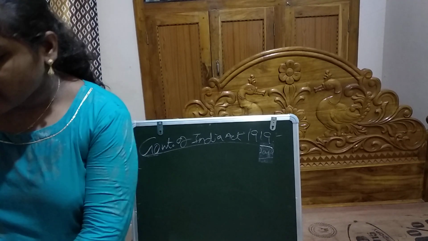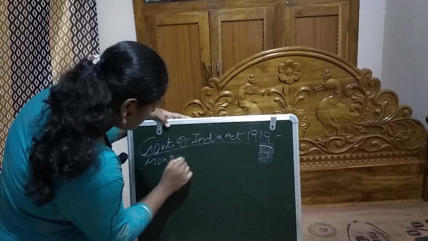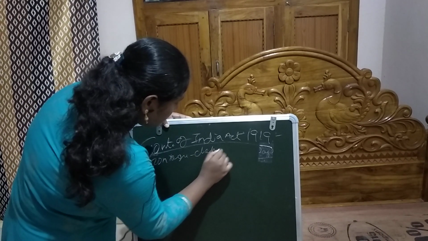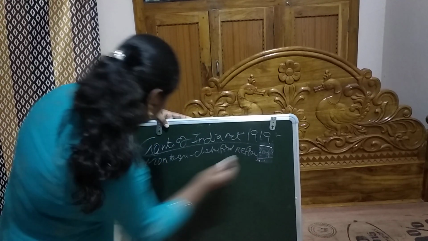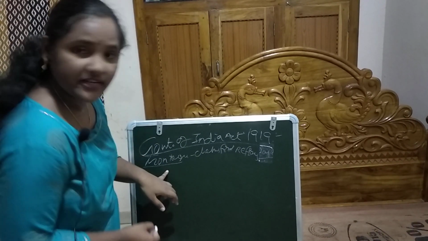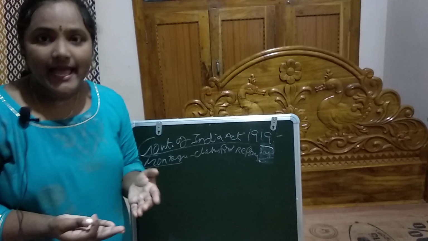This was the Montagu-Chelmsford reforms. Here Lord Montagu was the Secretary of State for India and Chelmsford was the Viceroy of India. So what has this act done?